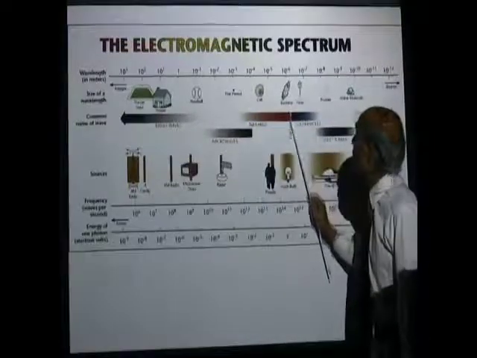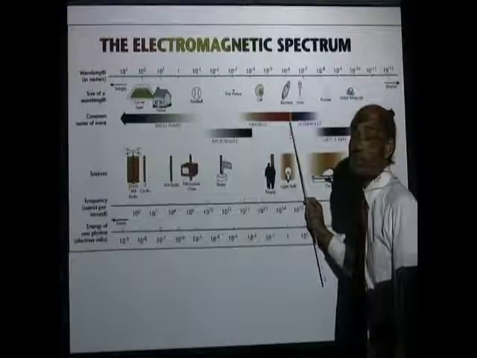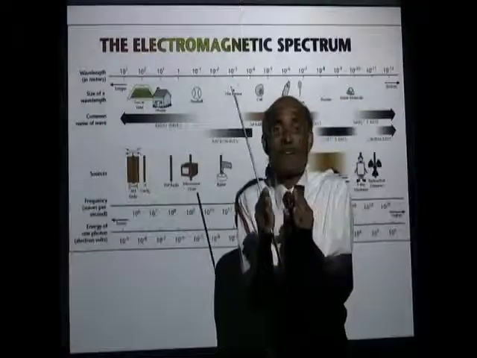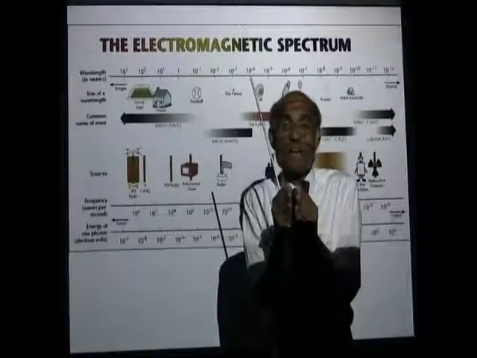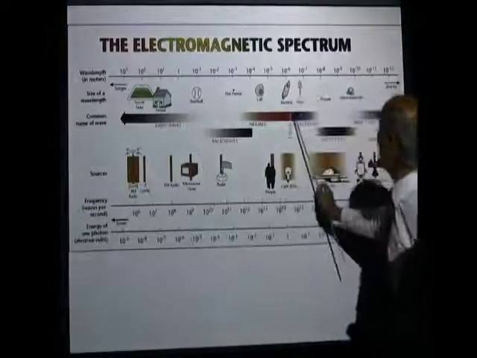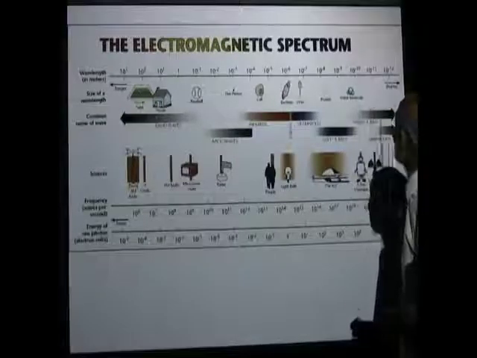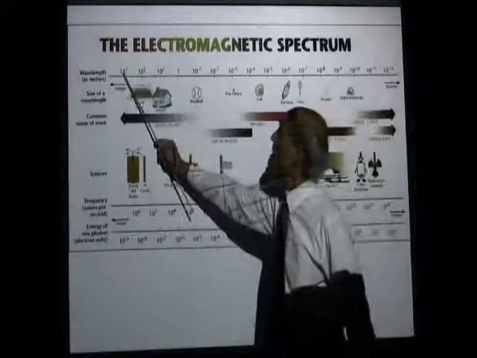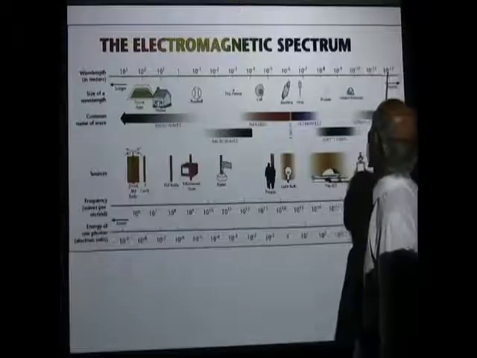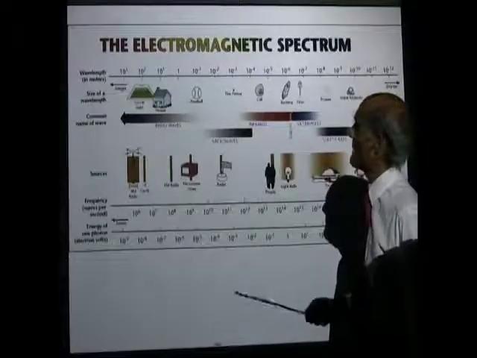And look at the visible light. Visible light is a very small part of the electromagnetic spectrum. And how many different types of waves are in the visible region? It's over 3,000 different waves. Then comes ultraviolet, then X-rays, gamma rays, and so on. So the wavelength ranges from, say, 10 to the power of 3 meters to about 10 to the power of -12 meters. That's the one I talked about, a picometer.